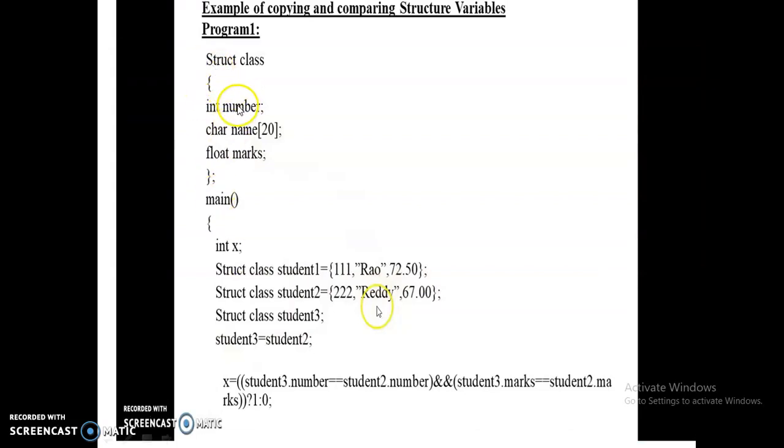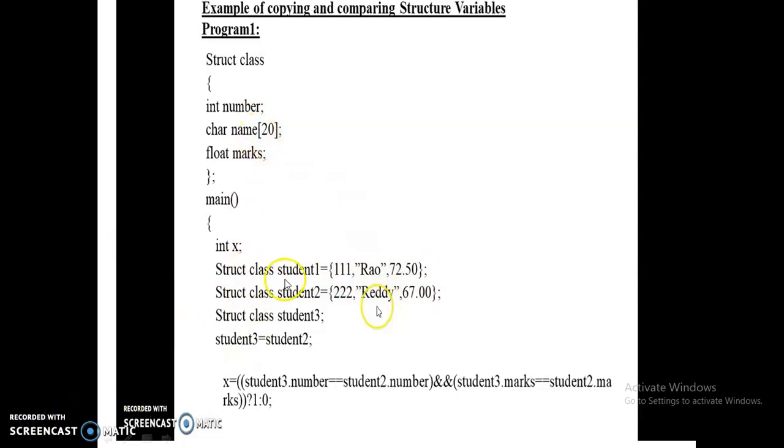This is the structure. The structure name is class, and these three are the members of the structure: number, name, and marks. In the main function, a variable x of integer type is declared. No structure variable is declared here; the structure variables are declared within the main function. This is the keyword struct, the structure name class, and the first variable student 1, with these inputs to the members of the structure.